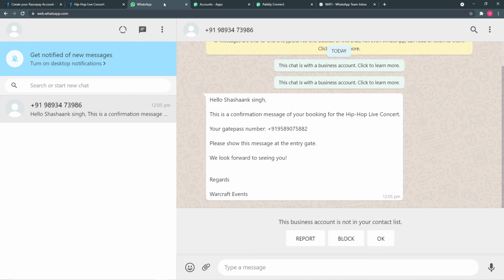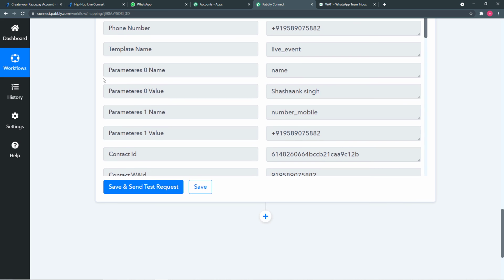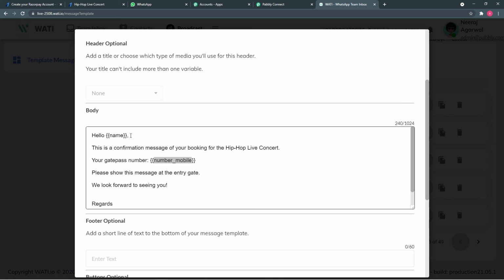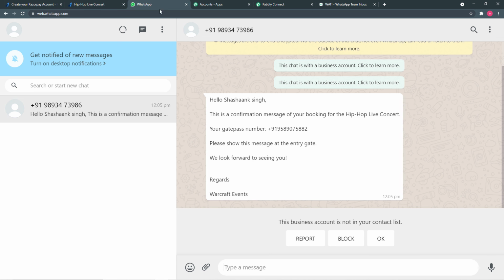Let's see what's in the message. It is saying, hello Shashank Singh, this is a confirmation message for a booking for the hip hop live concert. This is the gate pass number. This is the same data we have put here. You can see in the variables we have mapped the name Shashank Singh, and here is the number. So this message is according to our template. Also you can see hello and the mobile number. All right, so this is how it is going to work.